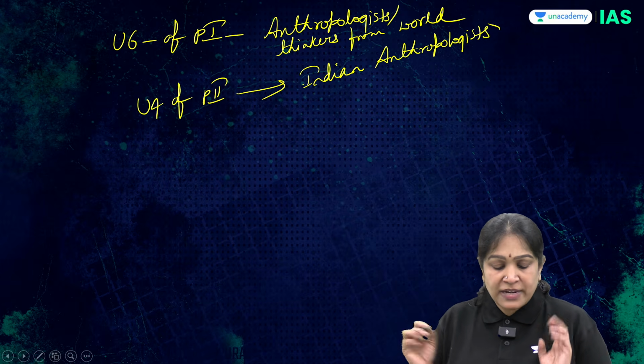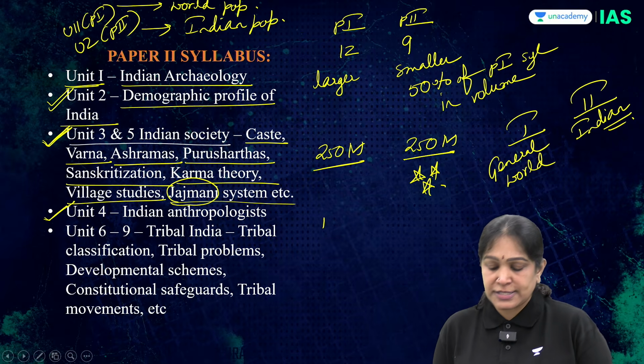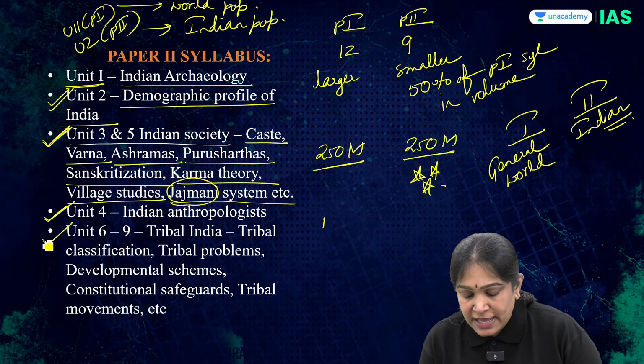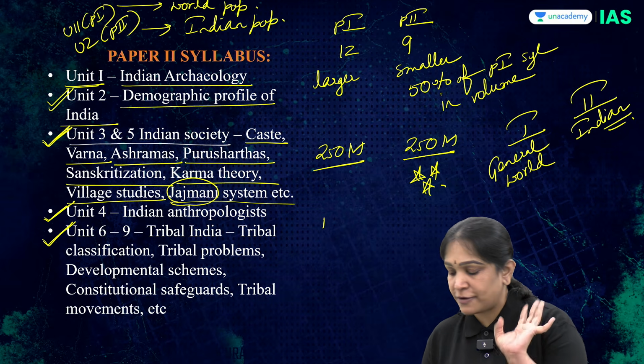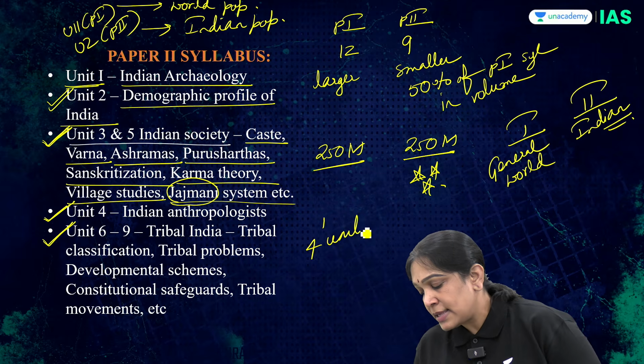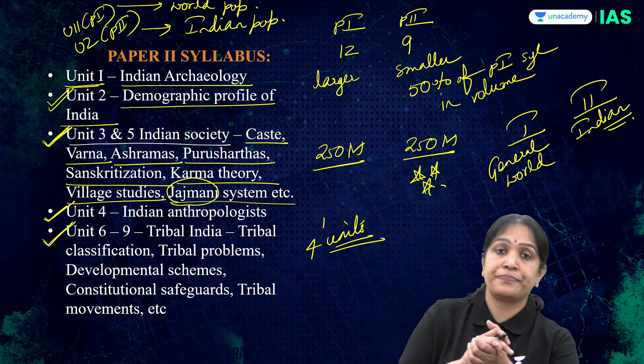Okay, so you have a list of a few Indian thinkers and we study their contributions in unit 4. Lastly, units 6 to 9, that is units 6, 7, 8, 9, four units. These four units are about tribal India.